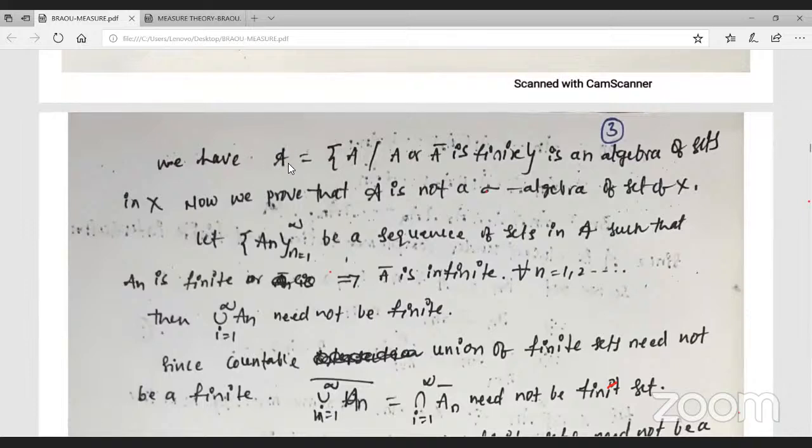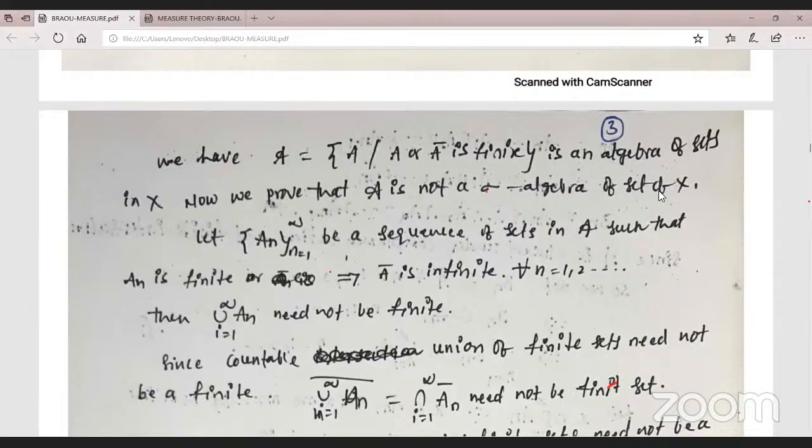This set contains any set such that A or its complement is finite. Anyone. Suppose A is infinite, suppose A bar is finite only. Okay, now A is an algebra of sets on X, and then prove that A is not a sigma algebra. Underline this one. Okay, now just write down and point out this one only.